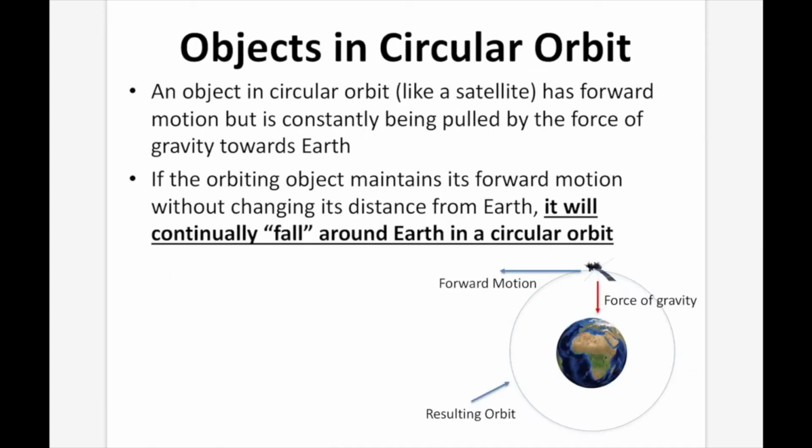Objects in circular orbit. An object in circular orbit like a satellite has a forward motion, but is constantly being pulled by the force of gravity towards Earth. If the orbiting object maintains its forward motion without changing its distance from Earth, it will continue to fall around Earth in a circular orbit.